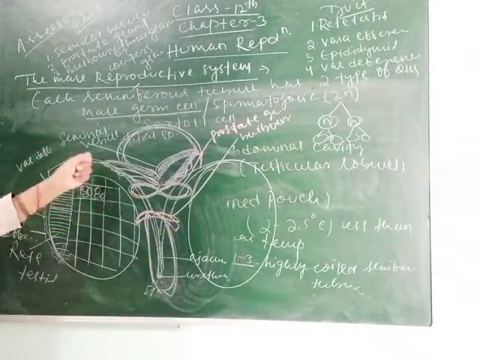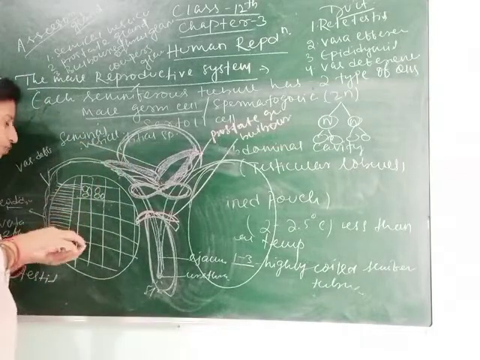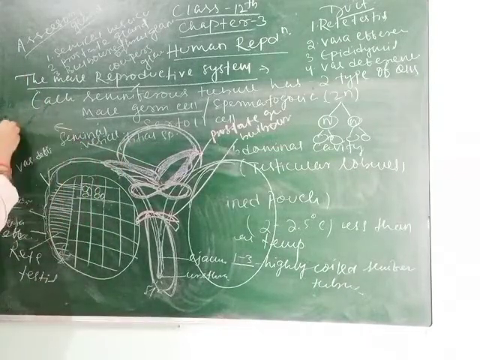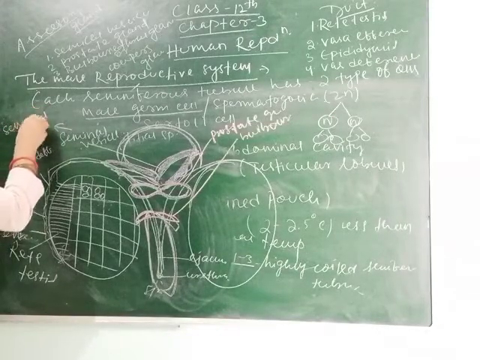So let's see what the function of these glands is. As I have told you, the seminal vesicle secretes seminal plasma.